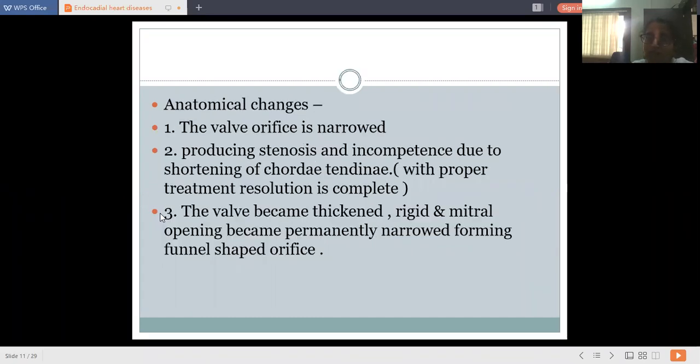Now, the anatomical changes we discussed last time, that is, the valve orifice gets narrowed, producing stenosis and incompetence. What is stenosis? What is incompetence? I told you in the last lecture. Okay, the valve becomes thick and rigid. The mitral opening becomes permanently narrowed, forming a funnel-shaped orifice.